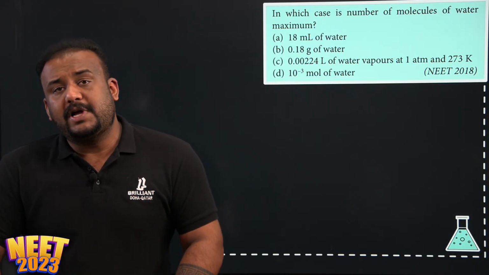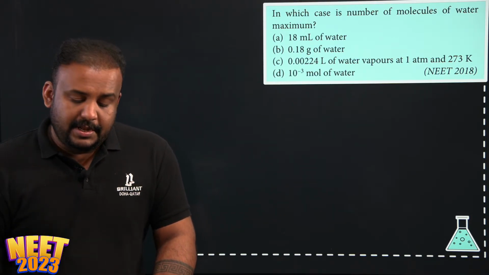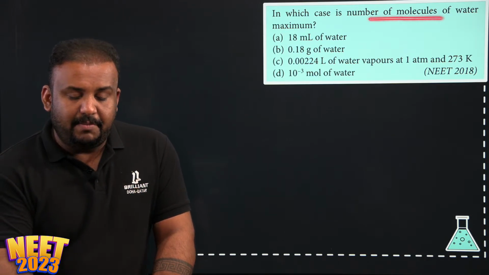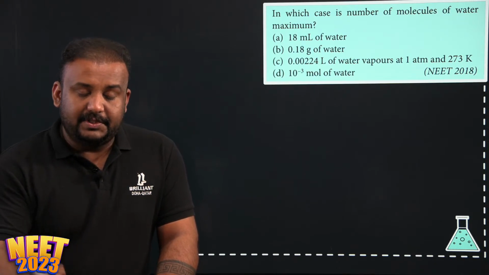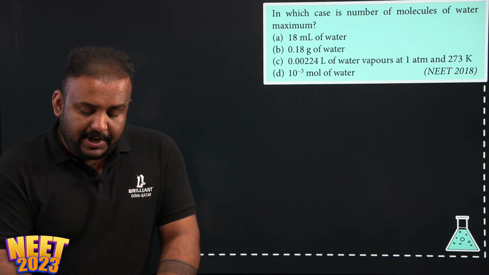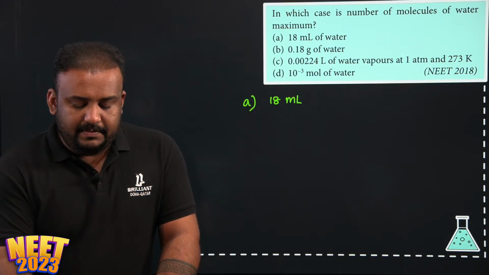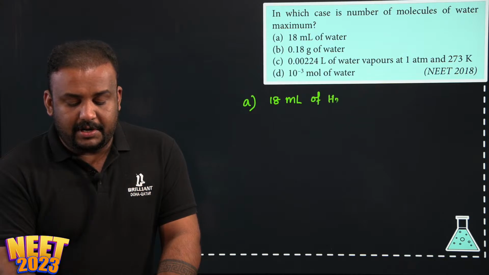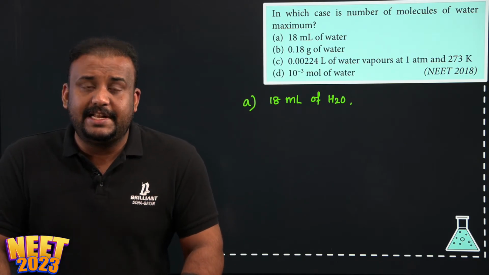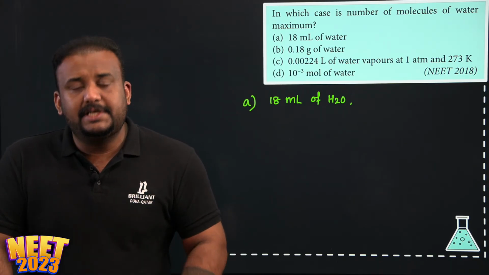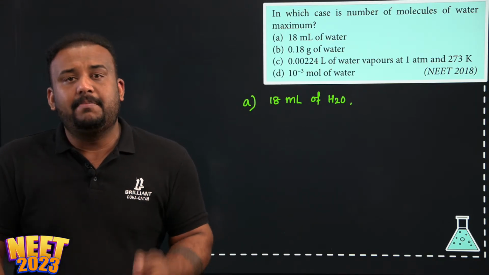So here if you want to compare, bring everything into the same unit. They asked which has maximum number of molecules, so we can express everything in terms of number of molecules. First of all, option A: 18 ml of water. You guys know that water is a substance which has its density value unity, isn't it? What is the density of water? 1 gram per centimeter cube, or 1 gram per ml.